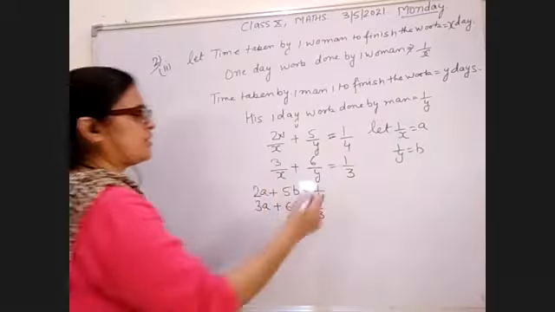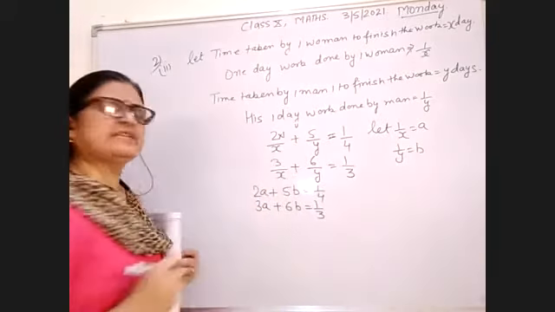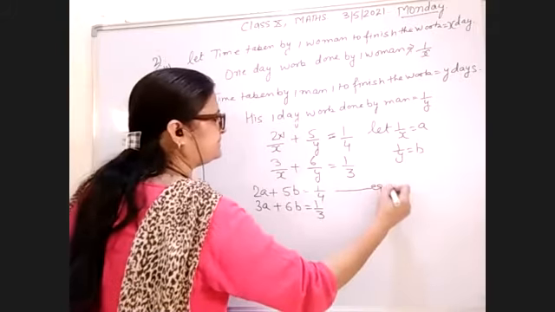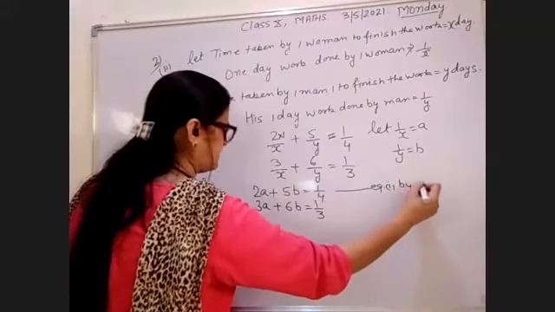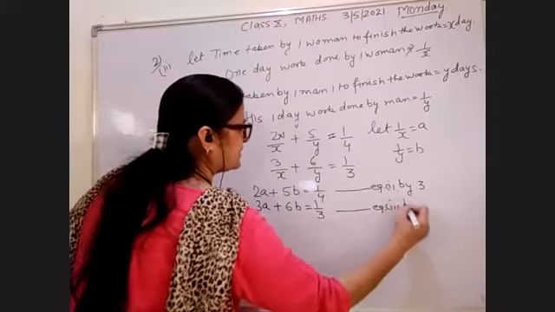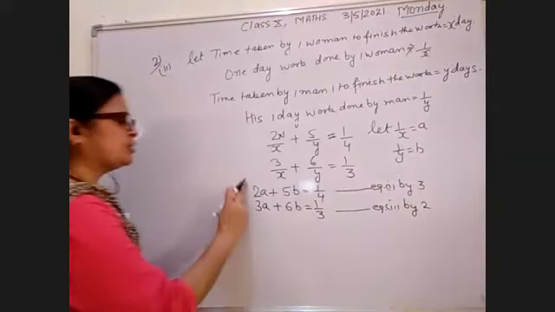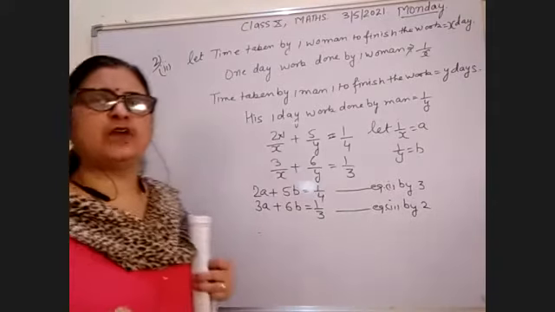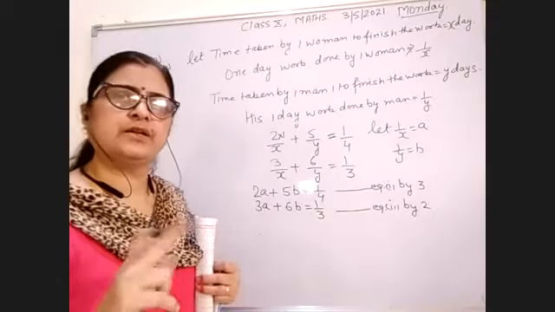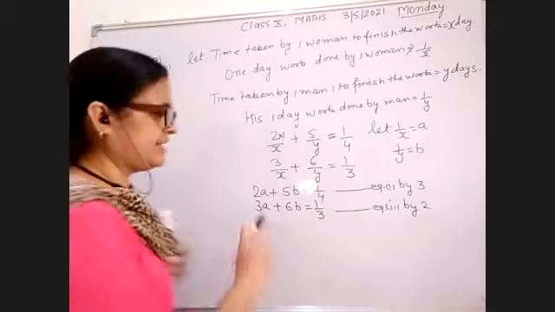So now how will you solve these two equations? You have to multiply equation 1 by 3 and equation 2 by 2. Now both the signs are positive, then how will you solve this? By subtracting equation 2 from 1, you will cancel this a variable.